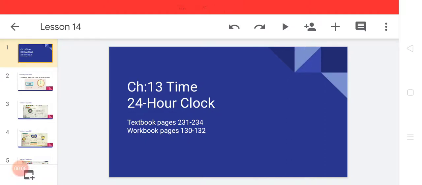Today, our topic is time, the 24-hour clock. Textbook pages 231 to 234. Workbook pages 130 to 132.